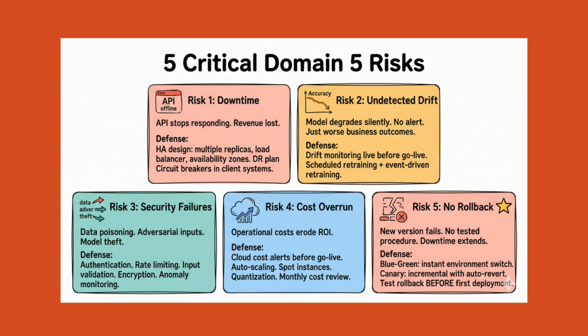Risk 2. Undetected drift. Predictions deteriorate silently. No error, no alert, just worsening business outcomes. Causes: behavior change, market shifts, seasonal breaks. Defense: drift monitoring with thresholds before go live. Monitor indirect business signals. Plan both scheduled and event-driven retraining.